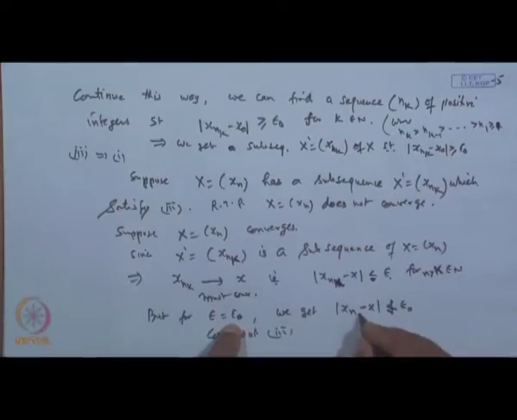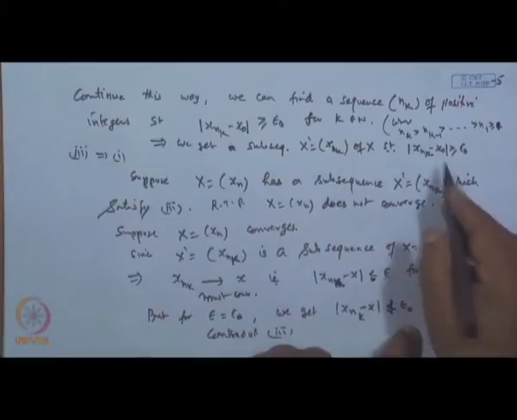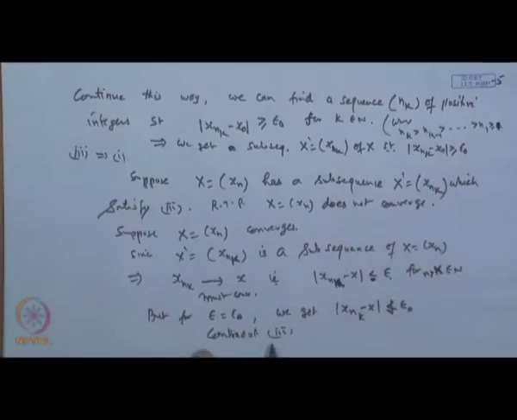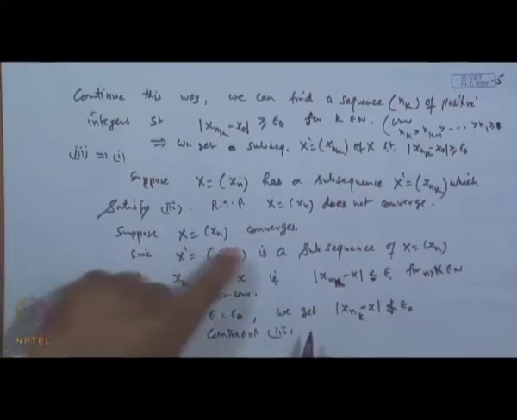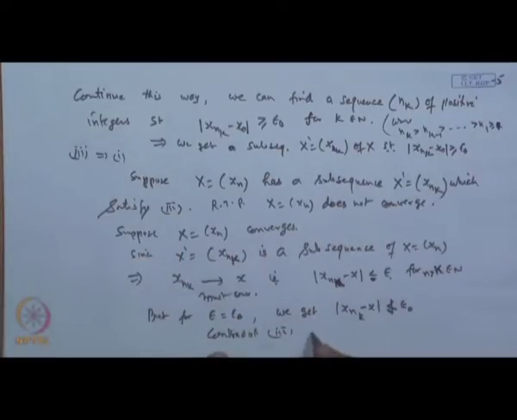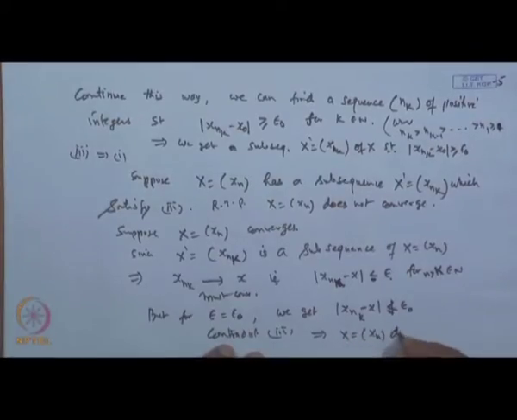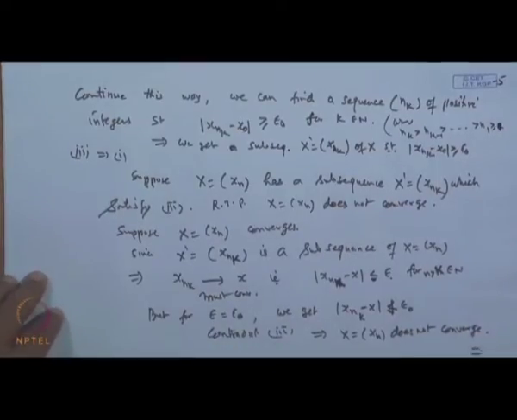The contradiction is because of our wrong assumption that the sequence converges. Therefore, the sequence x, which is x n, does not converge, and that proves the result.